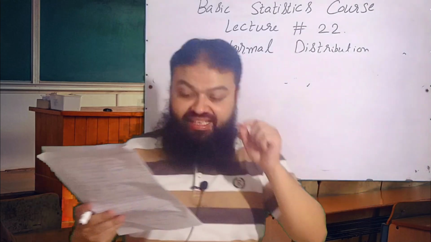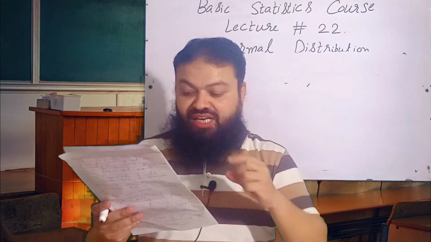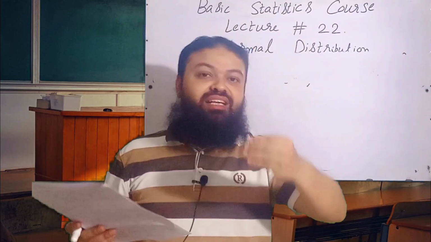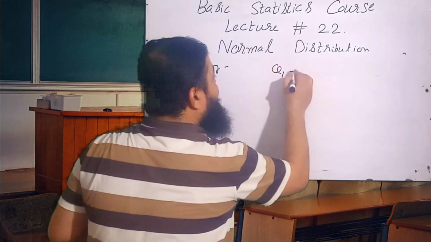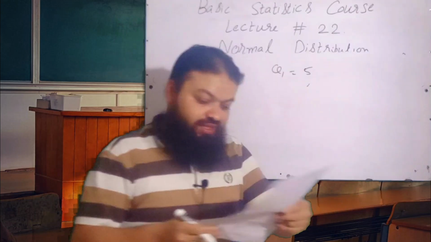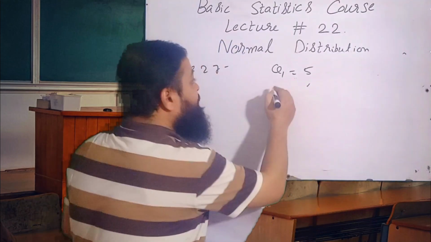Dear students, a very technical question. In a normal distribution, if 75% of the observations are more than 5, it means 25% of the observations are less than 5. Q1 is given, that is 5, and 75% of the observations are less than 11. It is Q3.